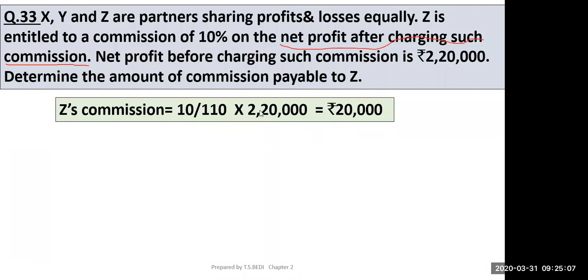These are the two cases. One was net profit before charging such commission, and one was after charging.